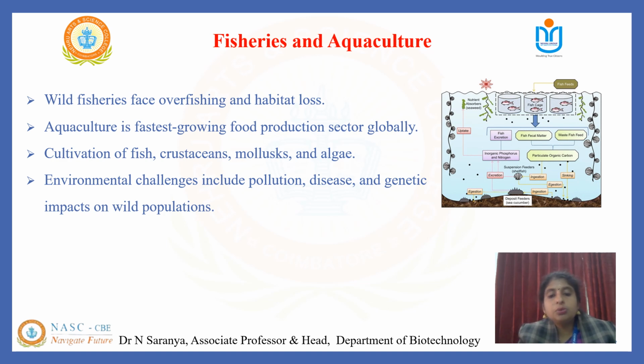However, it brings challenges of water pollution, disease outbreaks, and potential impact on native species due to genetic mixing. So these are the threats for fisheries and aquaculture. The environmental challenges include pollution, disease, and genetic impact, and these are the major environmental issues in agriculture.